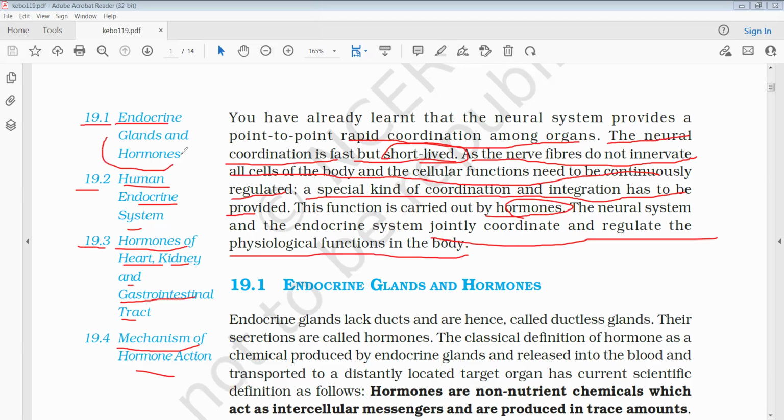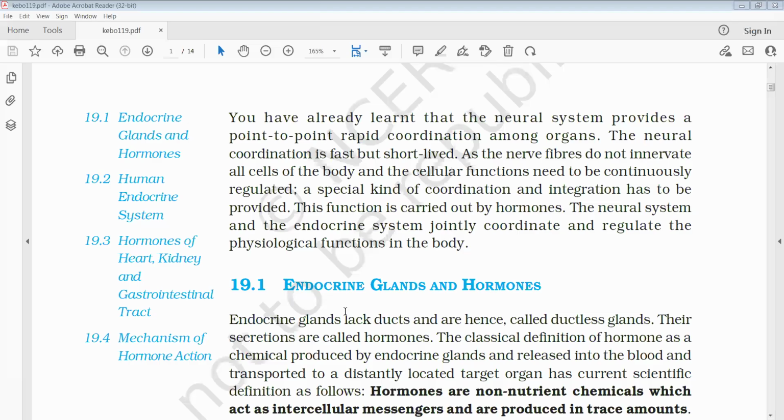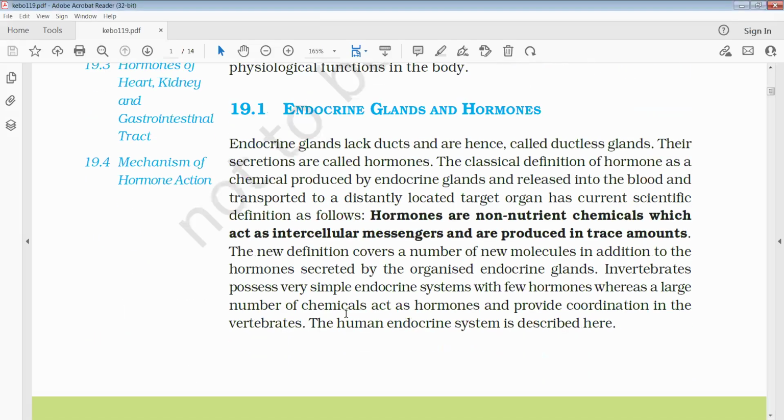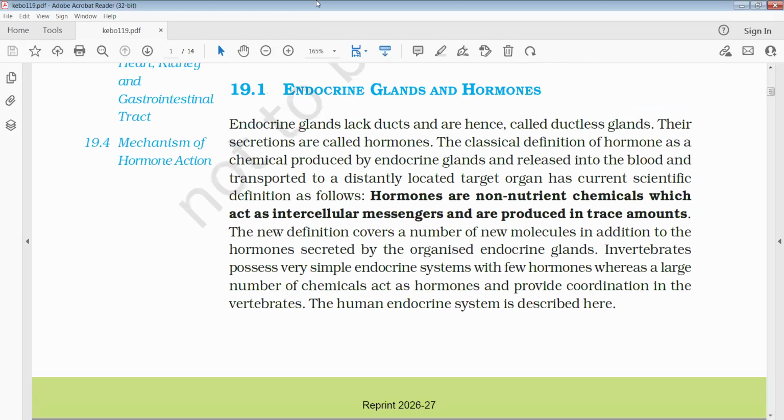Now let us discuss 19.1, the endocrine glands and hormones. Endocrine glands lack ducts, and hence are called ductless glands.